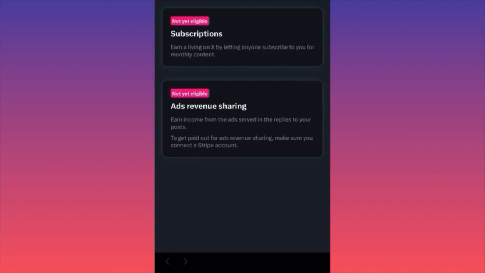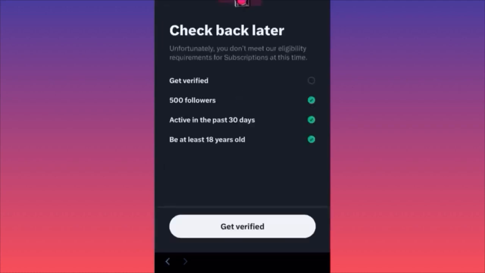But let's click over here, subscriptions. Let's see what the requirements are. First things first, you have to get verified. This means you have to provide a government issued ID. You have to have at least 500 followers. You should have been active on the platform for the last 30 days, meaning dead accounts and bot accounts will not be eligible. And you have to be at least 18 years old.